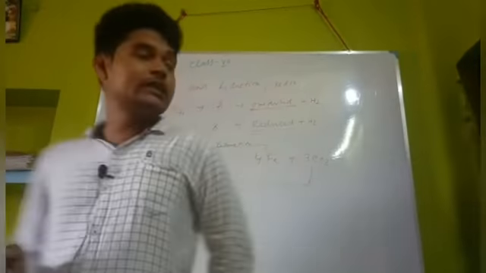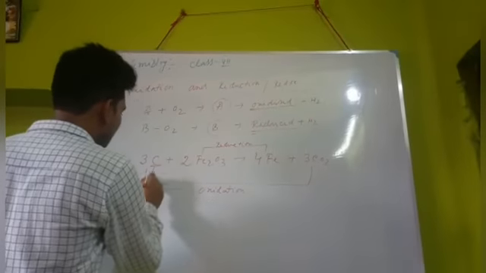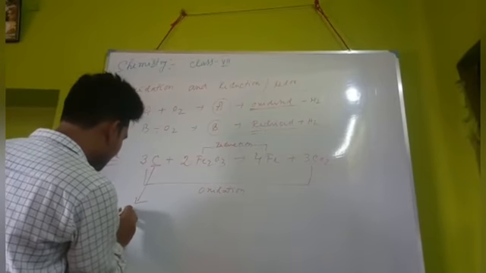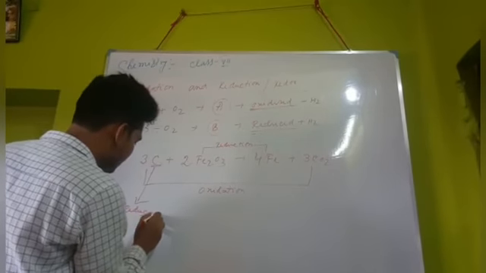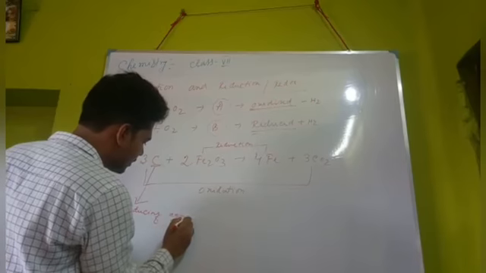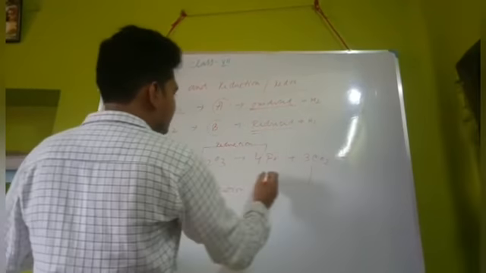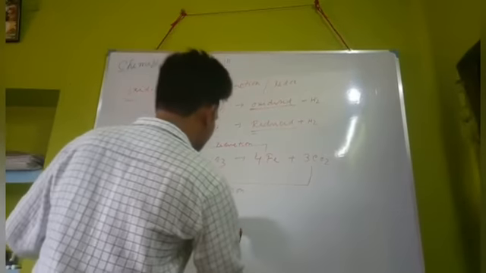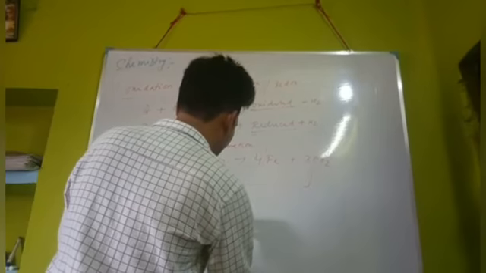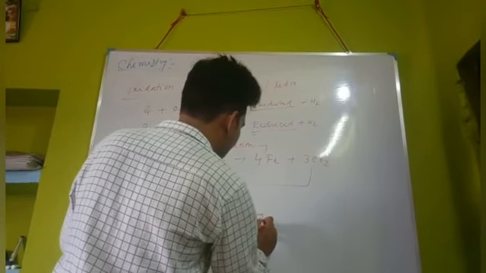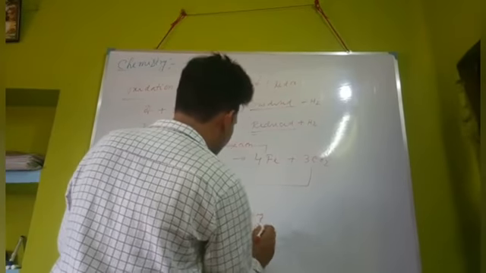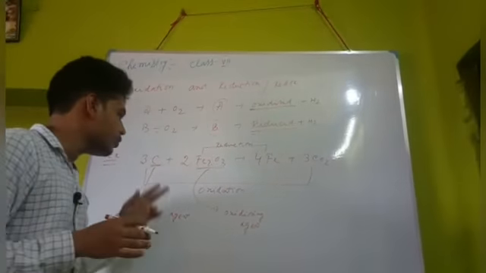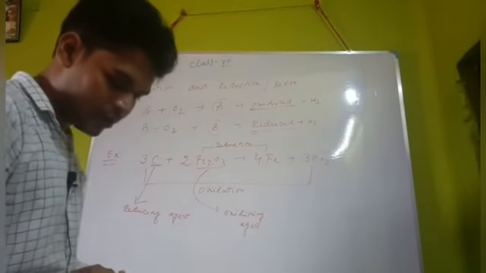This C is called here the reducing agent. And Fe2O3 is called here the oxidizing agent. So from this example we can see that in the same chemical reaction both the processes, oxidation and reduction, occur.